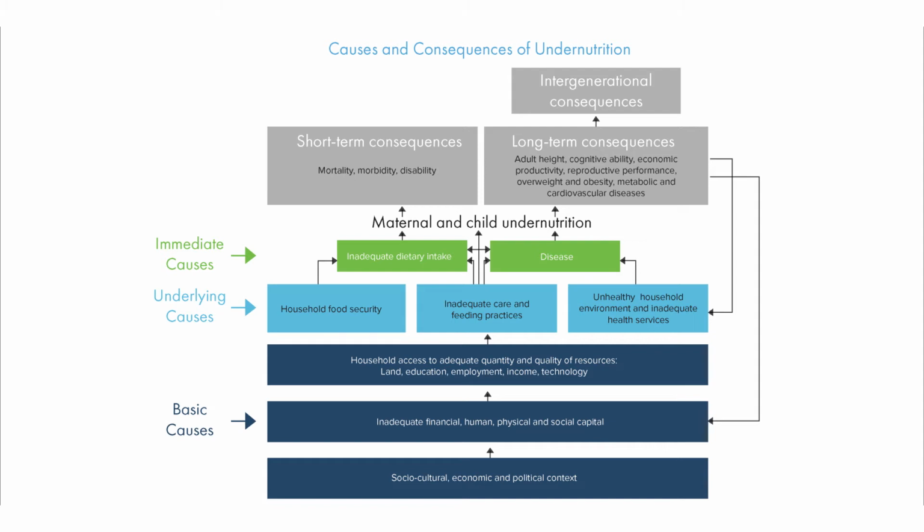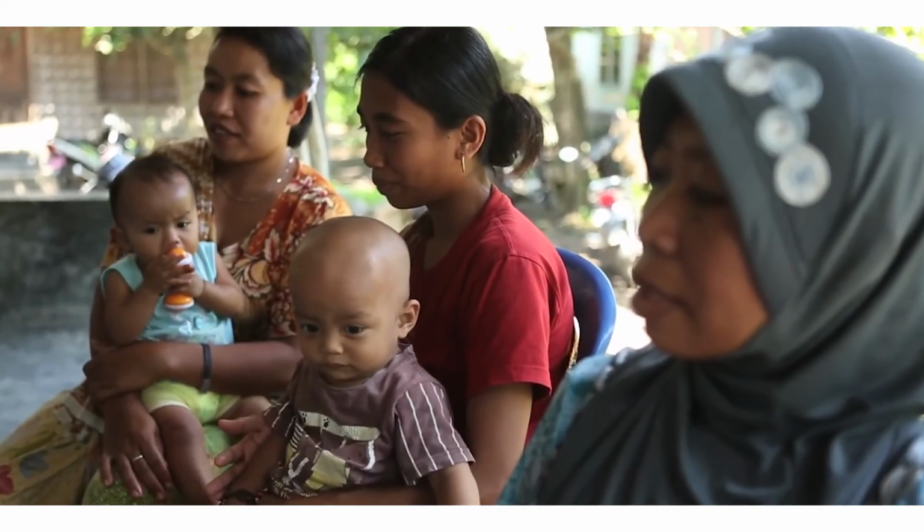If you look up at the top of this framework, you see that the consequences can be issues of morbidity and mortality. Undernutrition can increase infectious disease burden, make you more susceptible to issues of disease. But there's also long-term factors, again, cognitive development, brain development, as well as your ability to be able to have a healthy baby yourself if you're a mother.